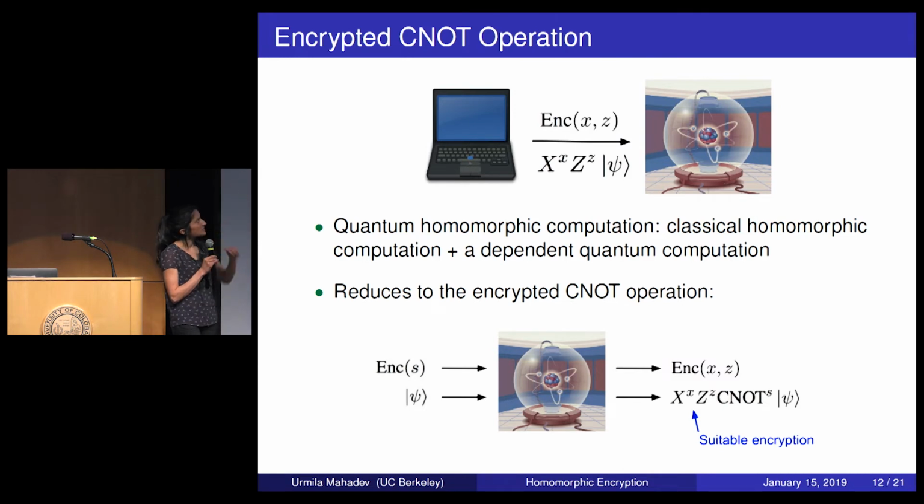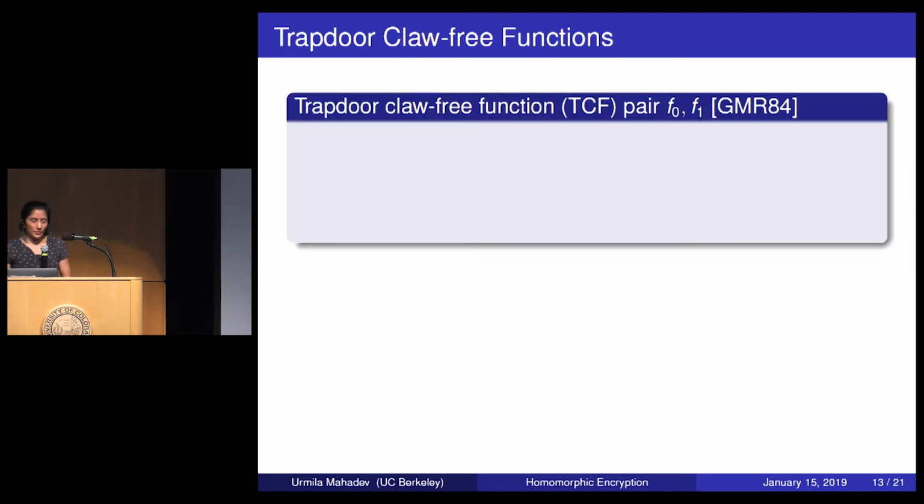Okay, so this is the full picture of the scheme. I can't get into the details of the first bullet point, and for the rest of the talk, I'm going to focus on the encrypted CNOT operation, and I'll tell you how the server can perform it. So just like Tomas, I'm going to rely heavily on trapdoor claw-free function pairs in order to build the encrypted CNOT operation. And since he just told you about it, I'm going to go through this a little bit more quickly. I'm just going to remind you of the definition.